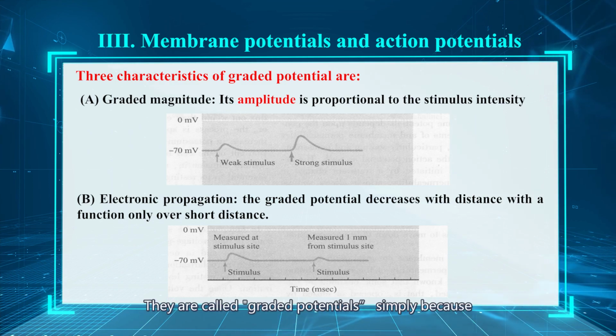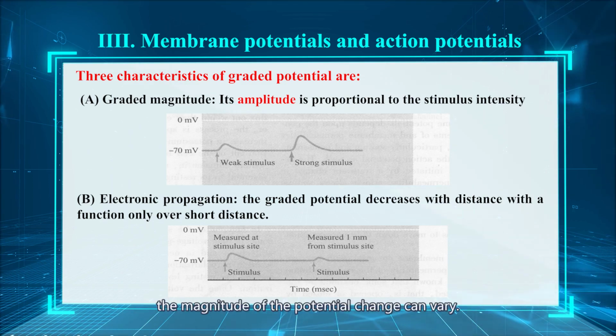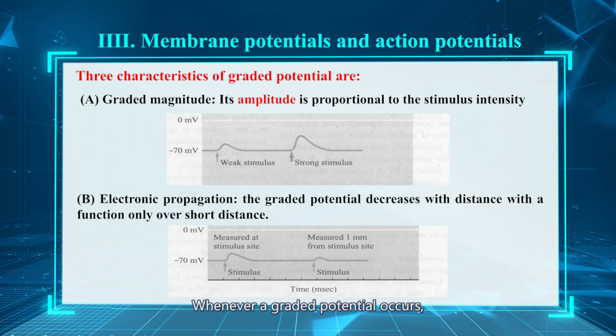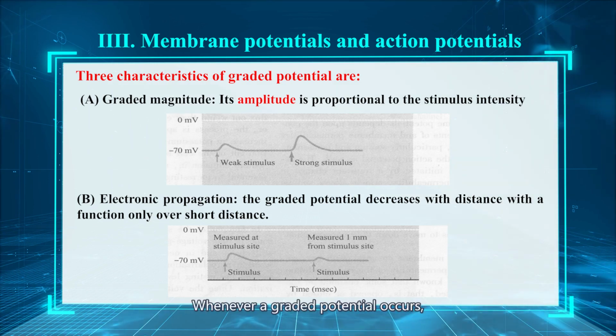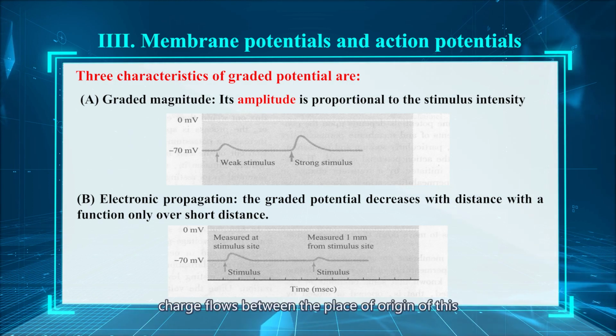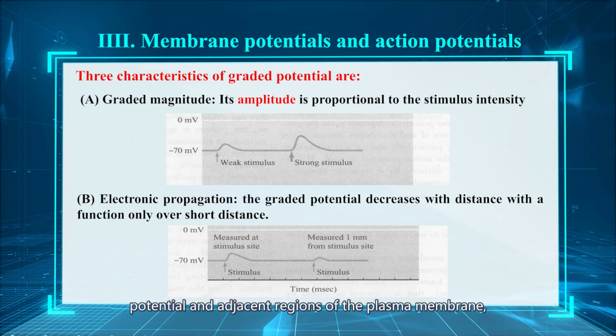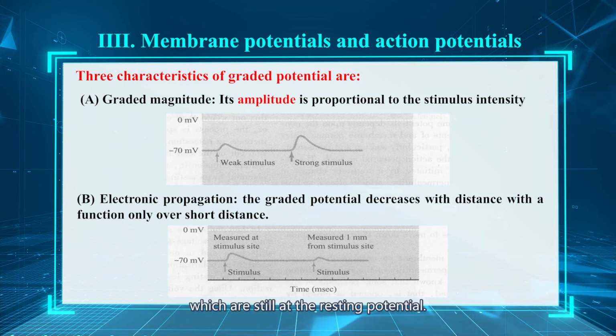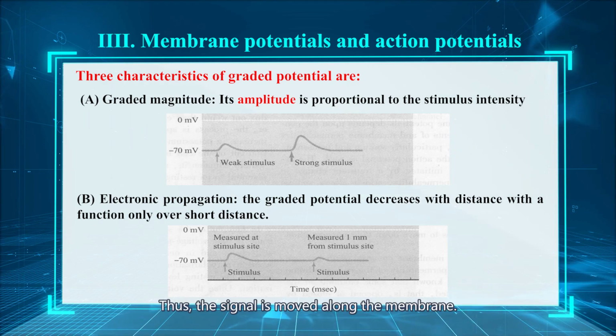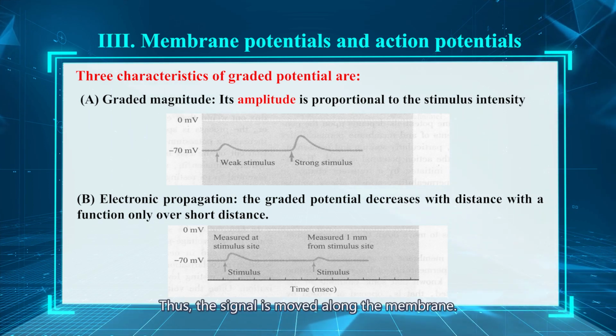They are called graded potentials simply because the magnitude of the potential change can vary. Whenever a graded potential occurs, current flows between the place of origin and the adjacent regions of the plasma membrane, which are still at the resting potential. Thus, the signal is moved along the membrane.